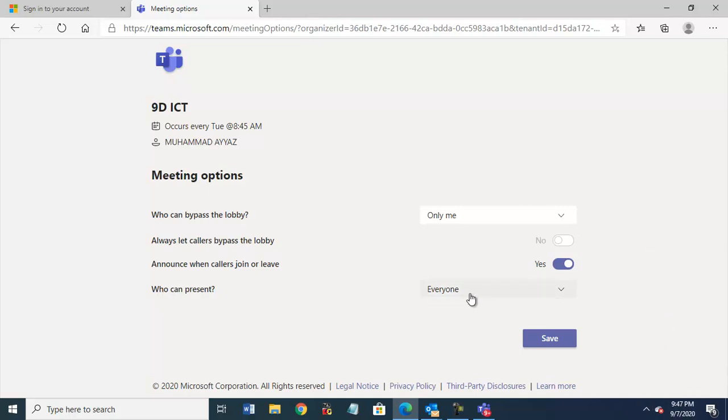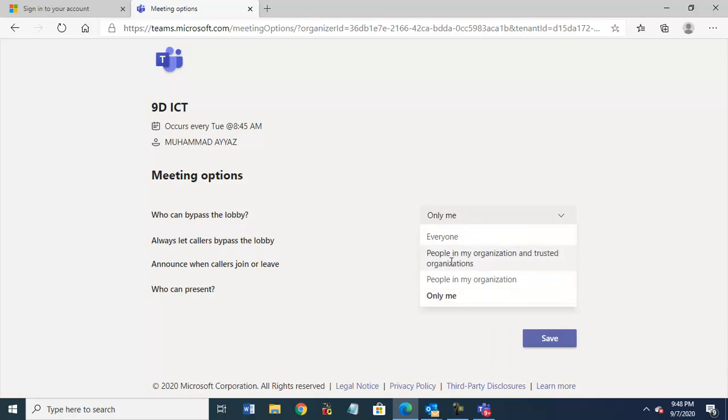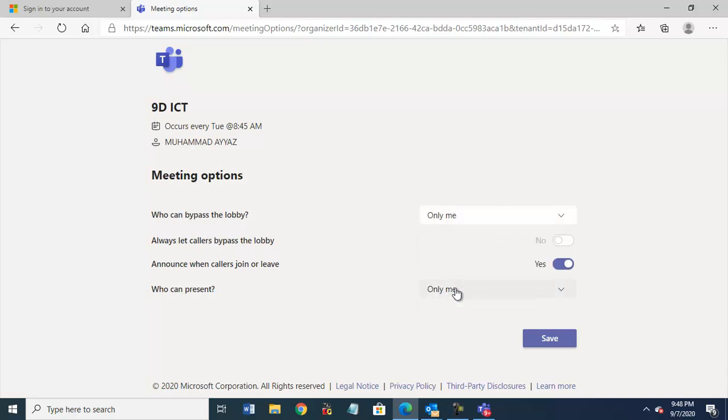And who can present? Not everyone. Please be careful, don't select that, otherwise they will mute your mic and they can even remove you from the team, and they can take control of the meeting. So select only me. So these two options: first, if you want to let them join, then people in my organization; if you don't, and you want to allow them yourself, then select this. And you are the presenter, you have the control, so select only me.